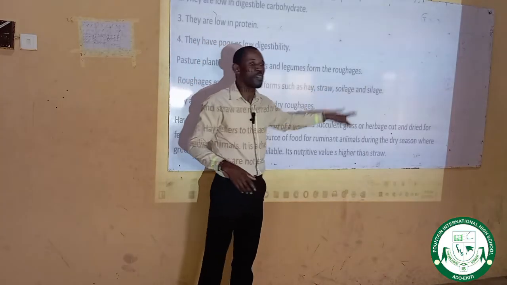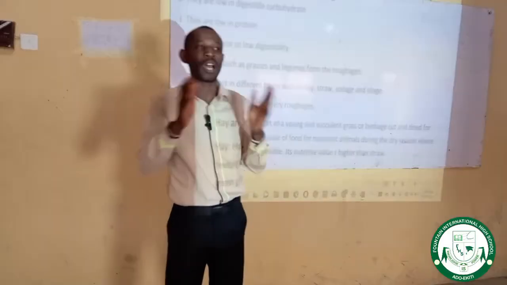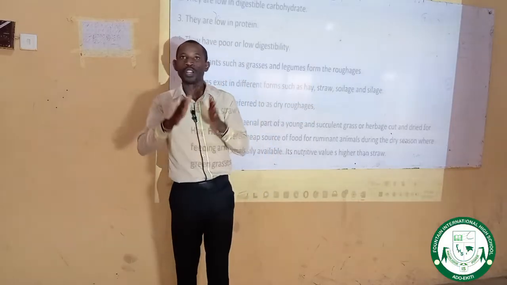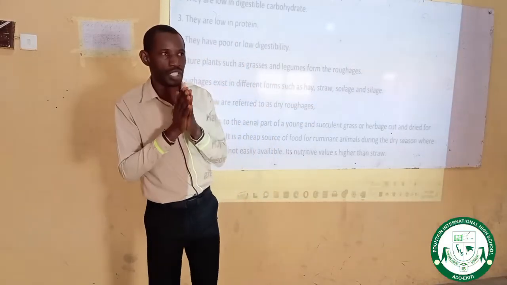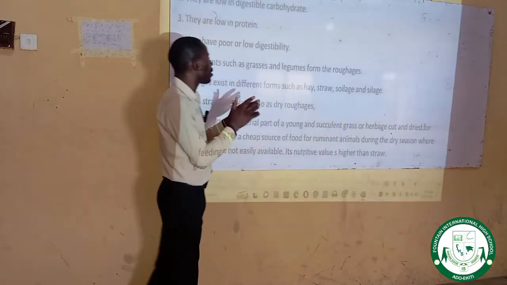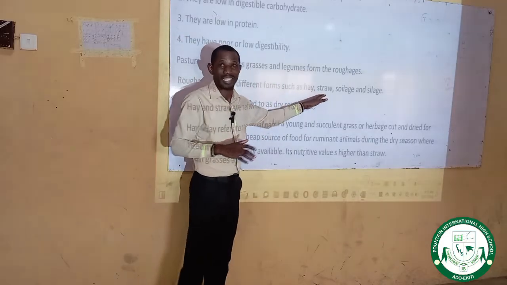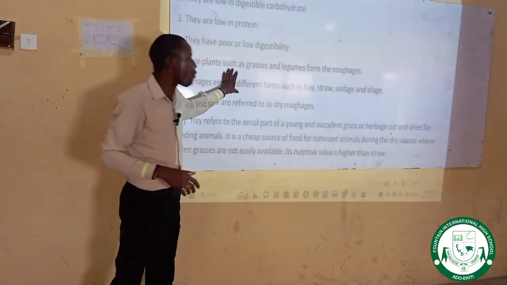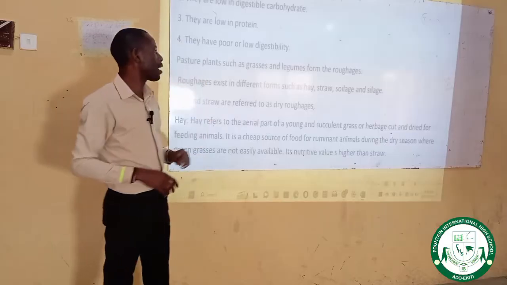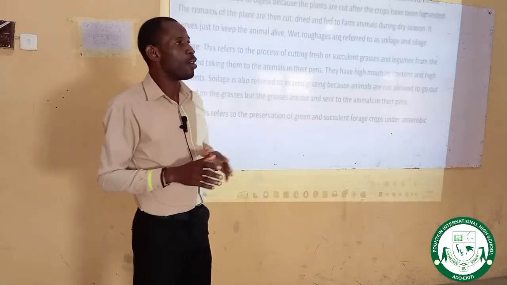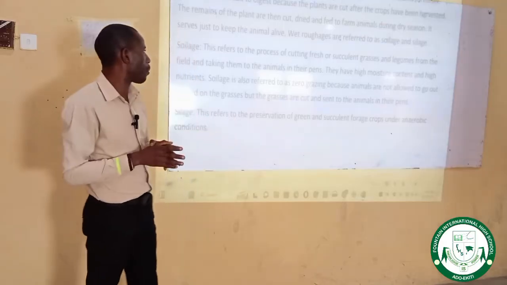That is called straw. Soilage refers to fresh grass that is cut and offered to farm animals to eat without any preservation at all. But when you cut your grass and preserve it in the absence of oxygen, that is under fermentation and anaerobic conditions, it is called silage. All these things are plants and grasses that are offered to farm animals as feed, to be consumed by them. They are typical examples of roughages. They are high in fiber content. Please take note of that, and do not forget what I just said earlier.